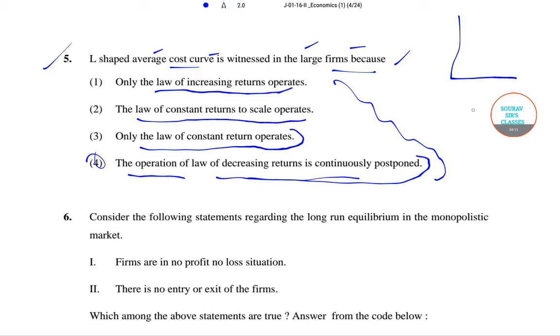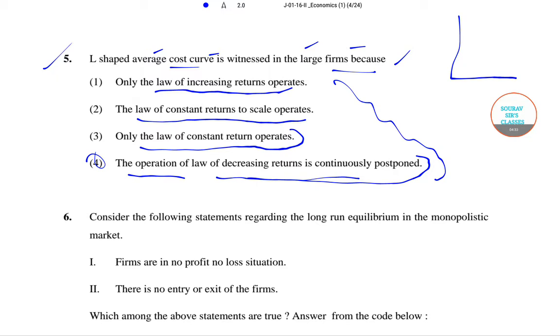So now why is this so? We know the modern theory of cost curve has been propounded by. The long run cost curve in traditional theory is basically U-shaped, but according to modern theory, in real life long run cost curves are L-shaped.